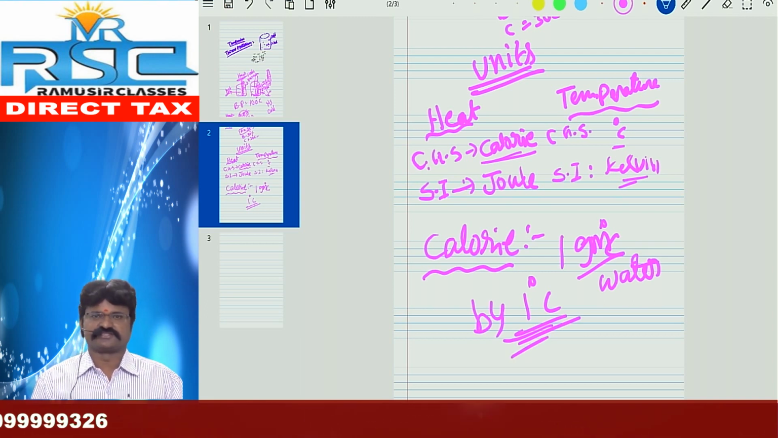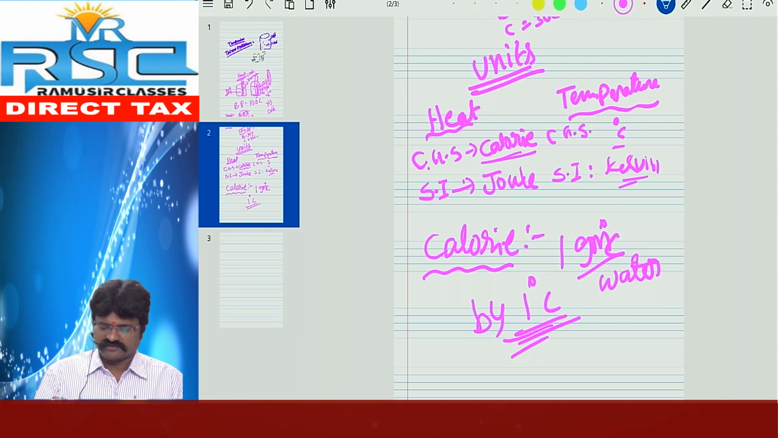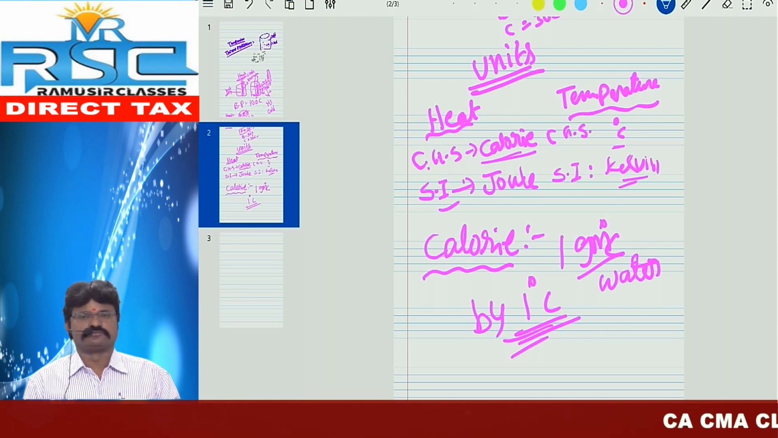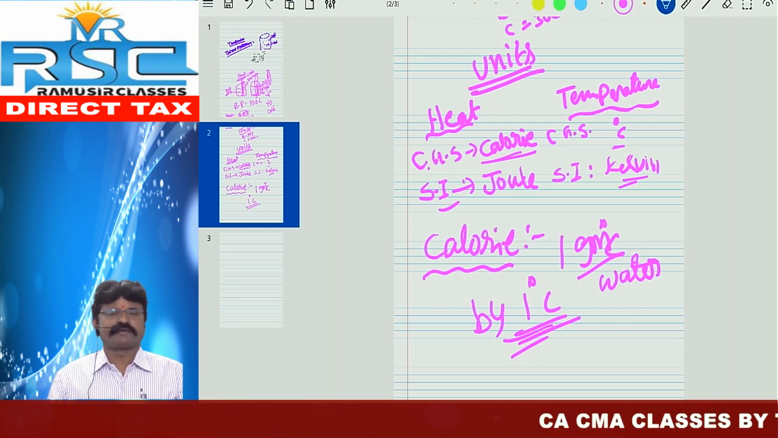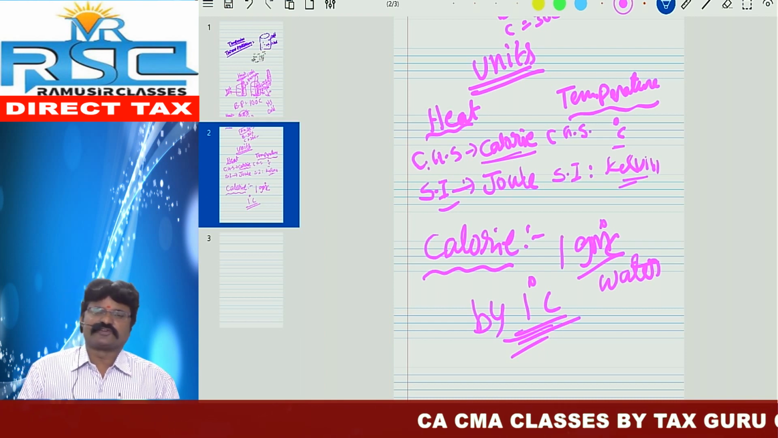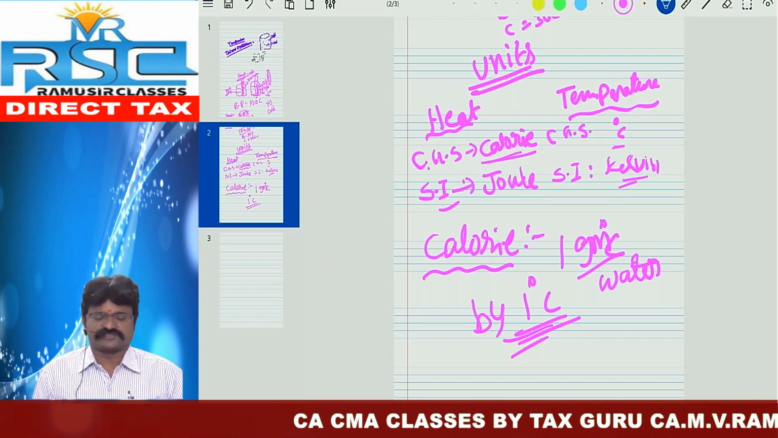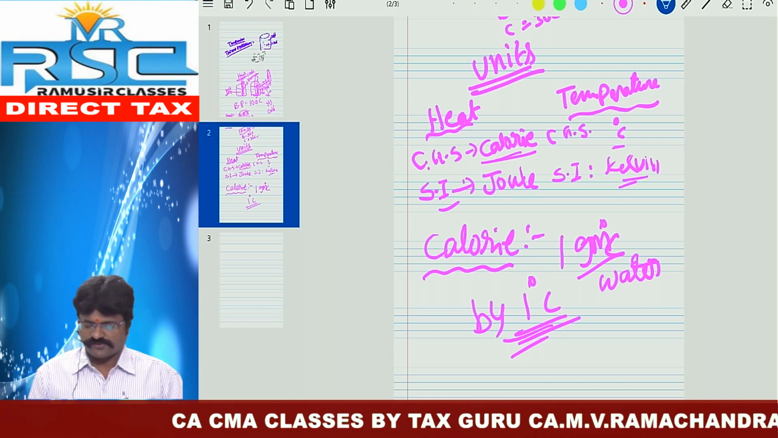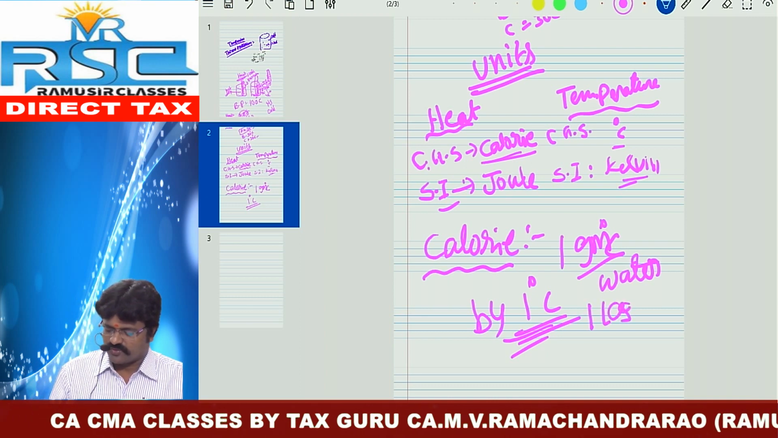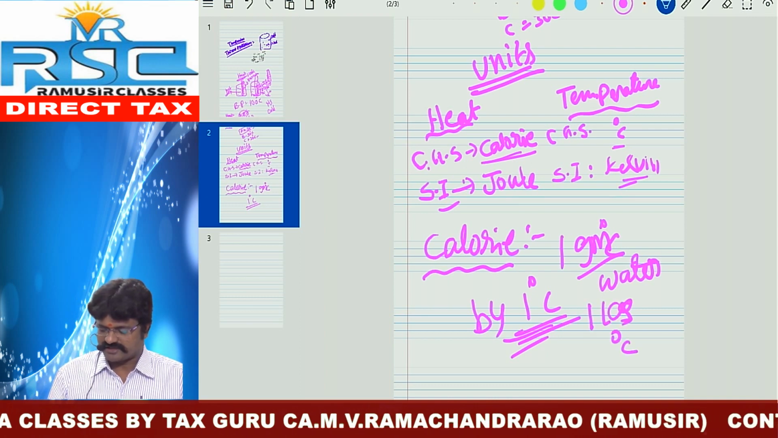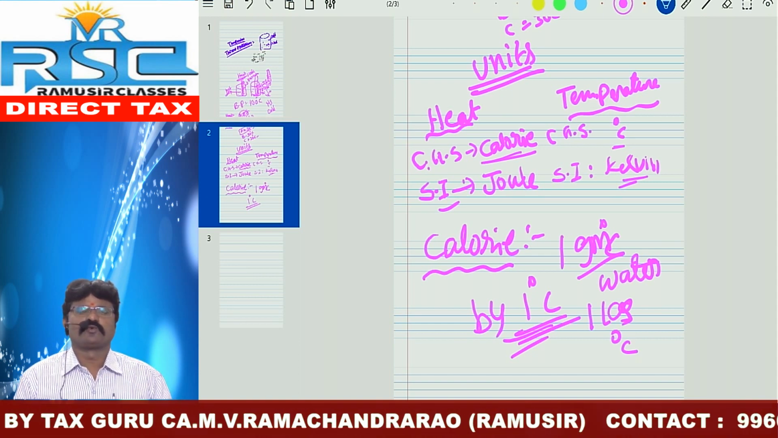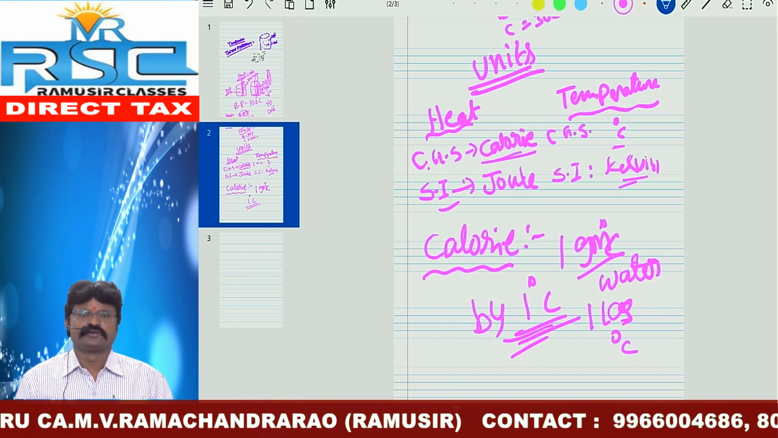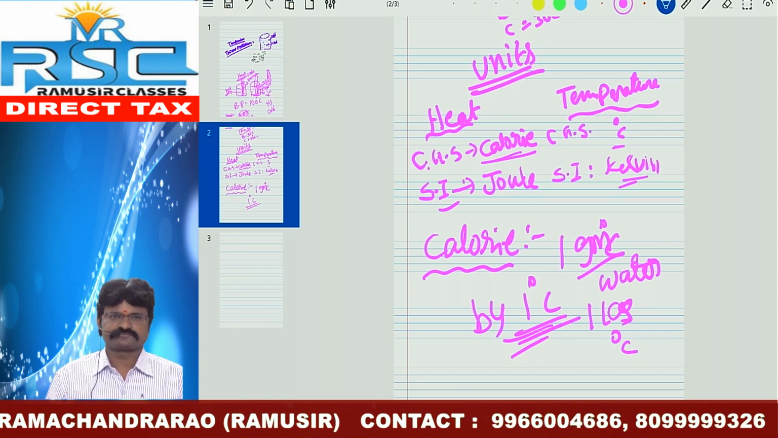Similarly, we can explain the joule. Joule is defined as the amount of heat energy required to raise the temperature of 1 kg of water by 1 degree Celsius.